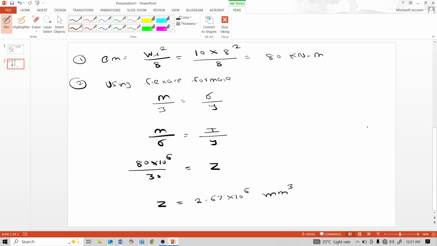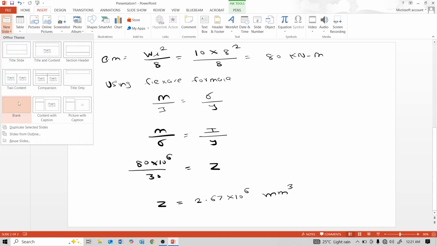And our ultimate objective is to find dimensions for that section of beam, capital D and capital B. For calculation of capital D and capital B, next step is to find this sectional modulus for that rectangular section using sectional modulus formula.